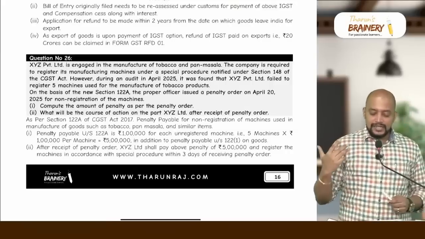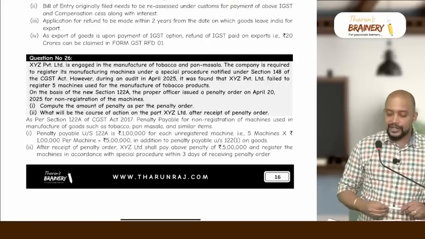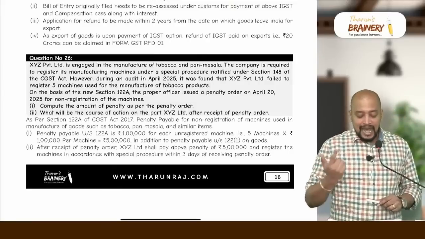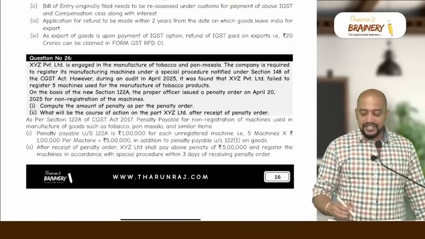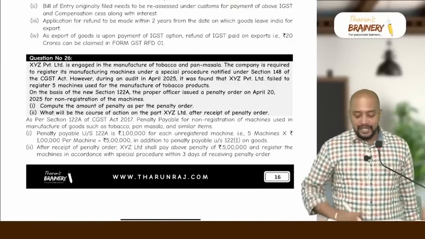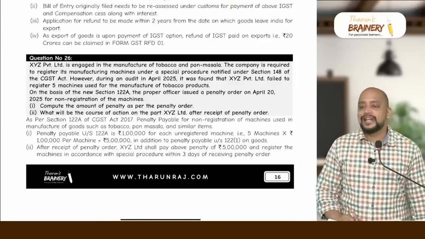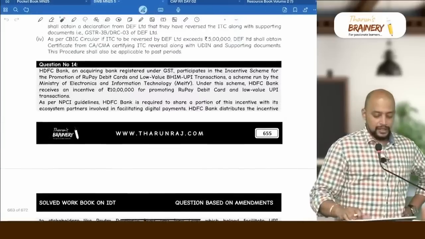Next, what is the course of action on the part of XYZ Limited after receipt of the penalty order? They should pay this penalty and register the machine in accordance with the special procedure within 3 days of receiving the penalty order. And what will happen if they do not register within 3 days from the penalty order? Then the machines will be seized, okay.